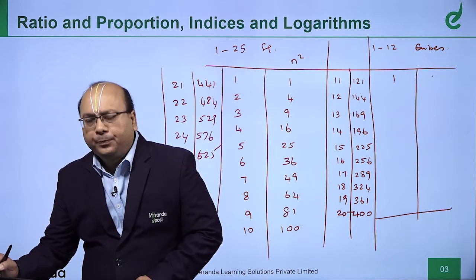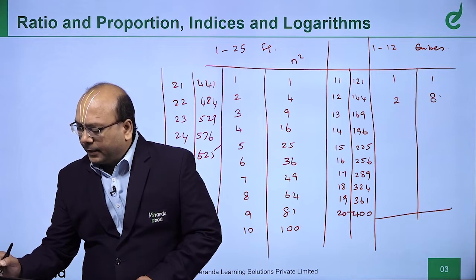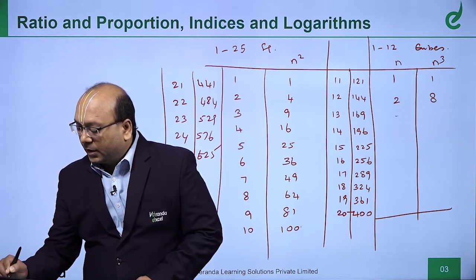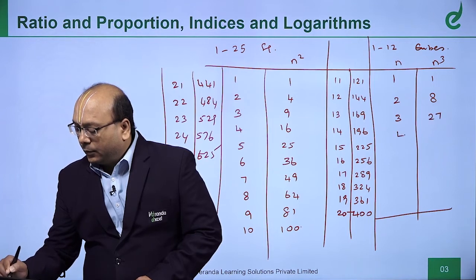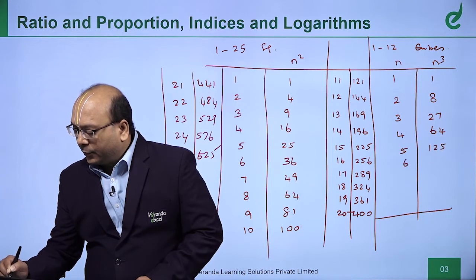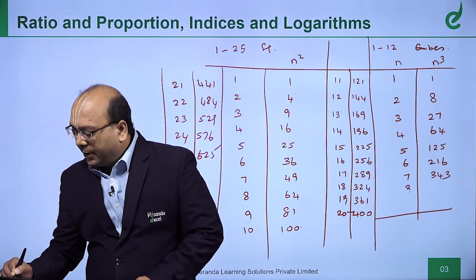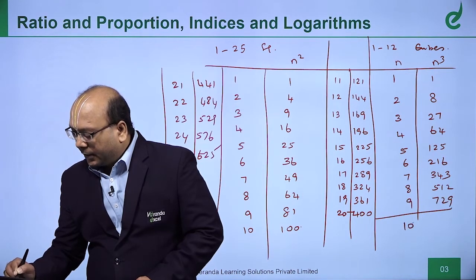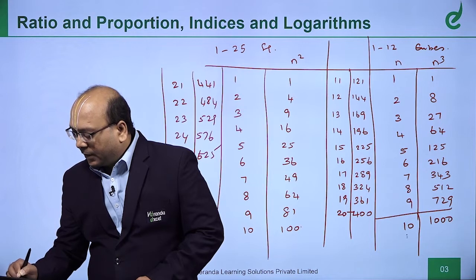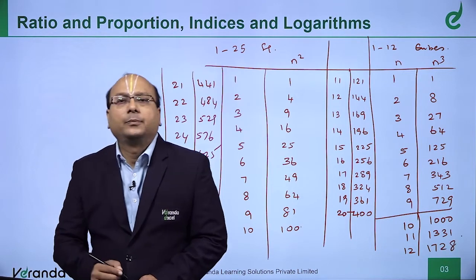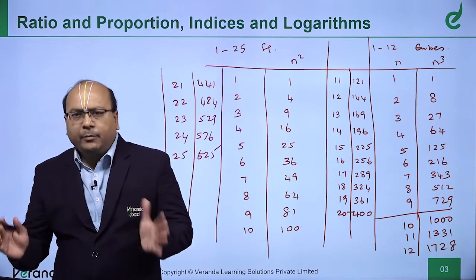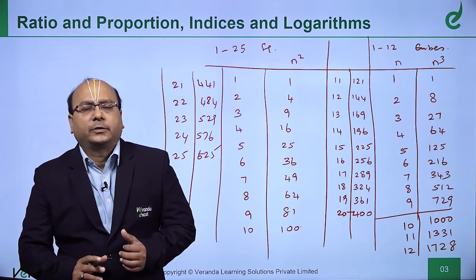1 cube, what is 1 cube? 1. 2 cube, 8. 3 cube, 27. 4 cube, 64. 5 cube, 125. 6 cube, 216. 7 cube, 343. 8 cube, 512. 9 cube, 729. 10 cube, 1000. 11 cube, 1331. 12 cube, 1728. So, minimum, I am saying minimum you should know this.